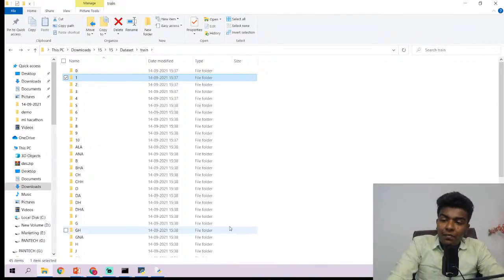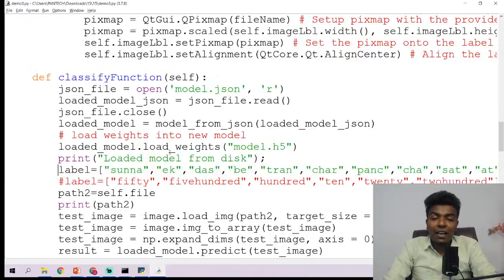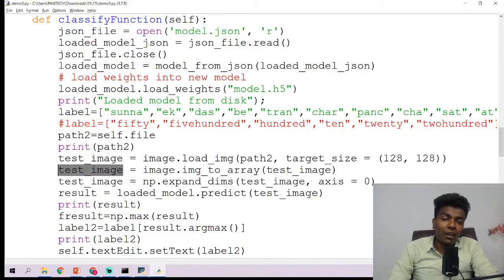So for an example, imagine we have 45 classes, guys. These 45 classes have been initialized in the variable called label. After that, we are going to take the file name, image.load_img of path 2 with target size equal to 128 comma 128, and then test image equal to image.img_to_array of test image.